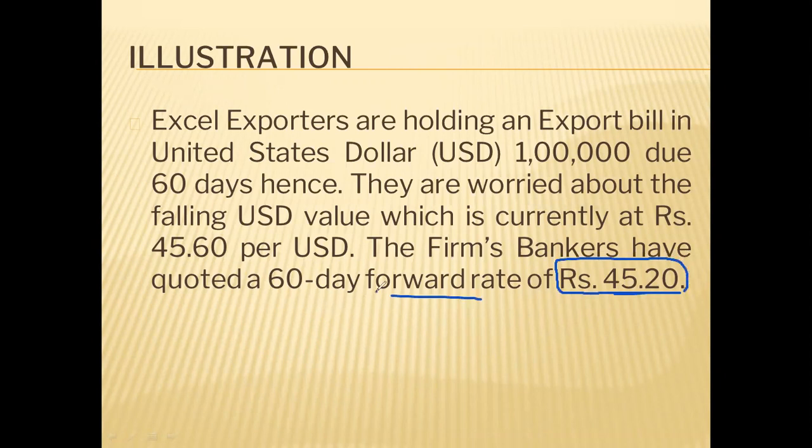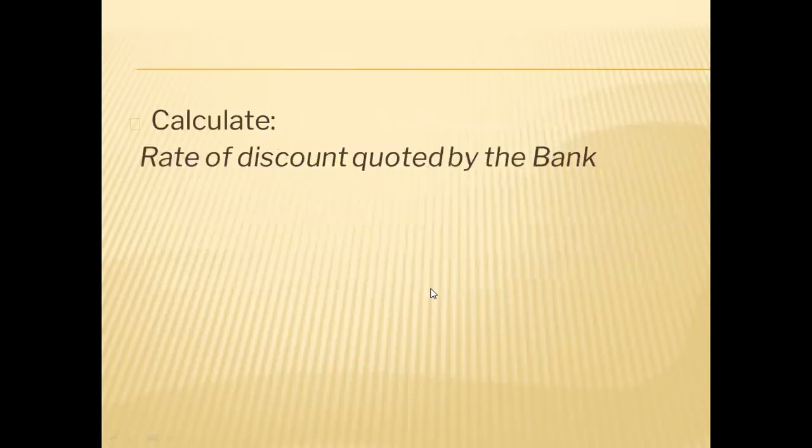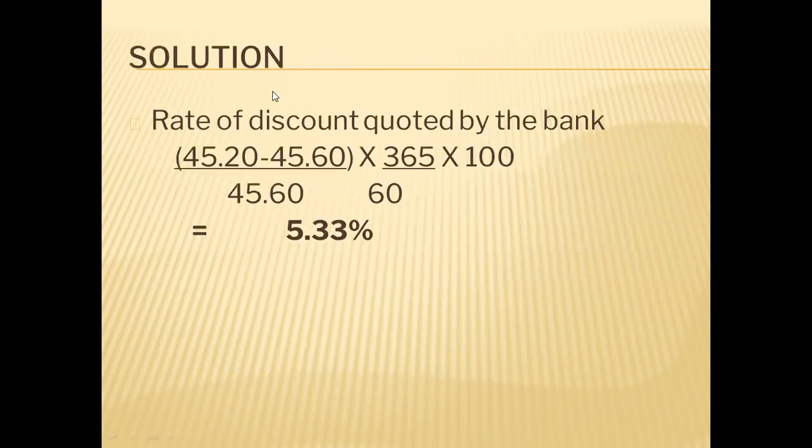So the forward rate given by the bank is how much? 45.20. They have quoted the forward rate. So we will understand this. Calculate the rate of discount quoted by bank. A discount you can calculate like this: forward rate minus spot rate, divided by spot rate, into 365 divided by 60, into 100.